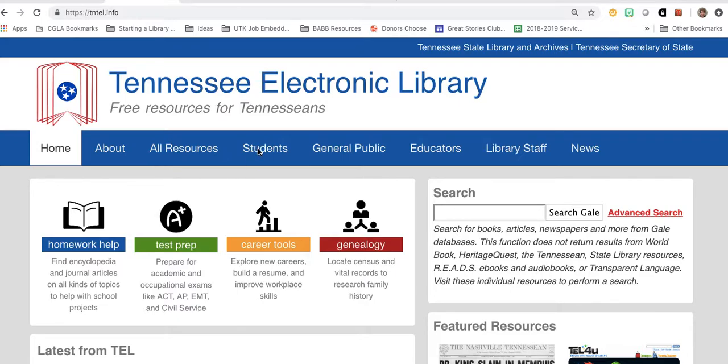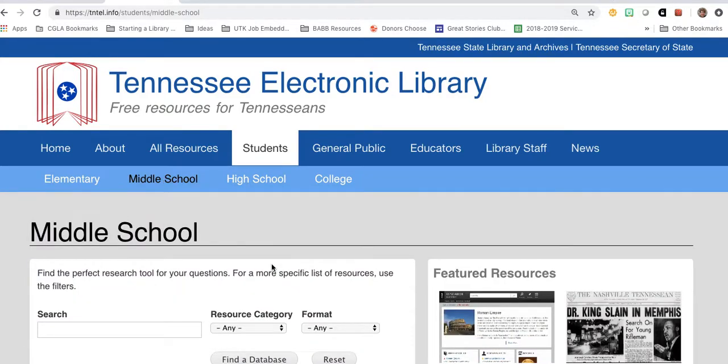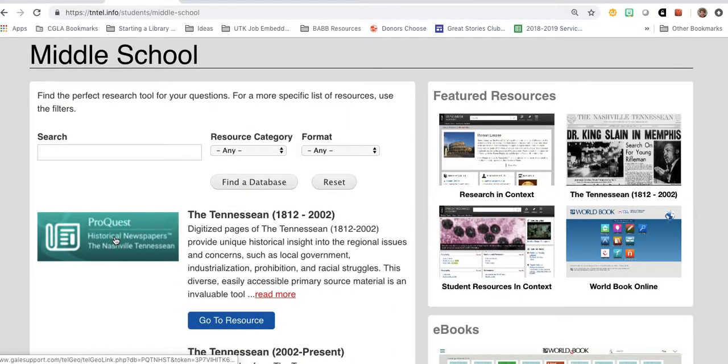So if you click on students from the tntel.info page, and then you can go to either middle school or high school. The one I want to show you first is this ProQuest Historical Newspapers.